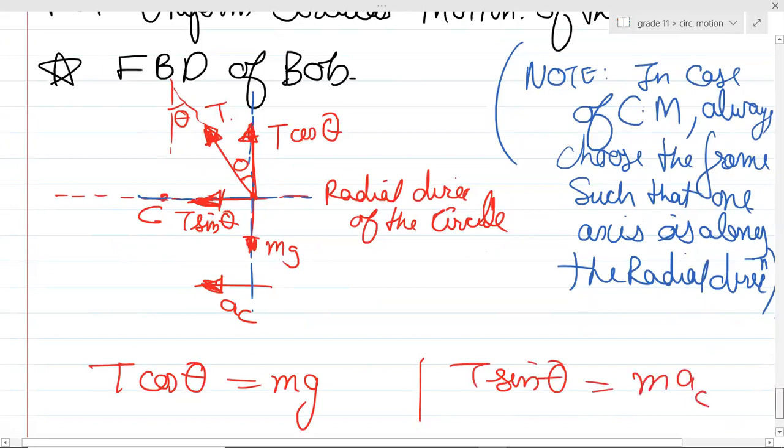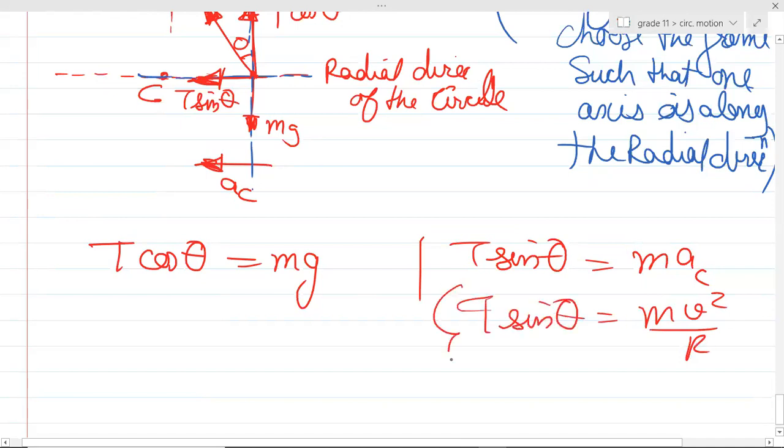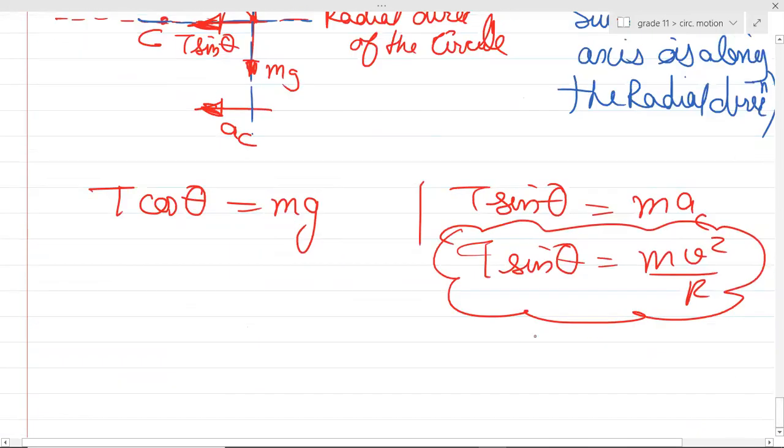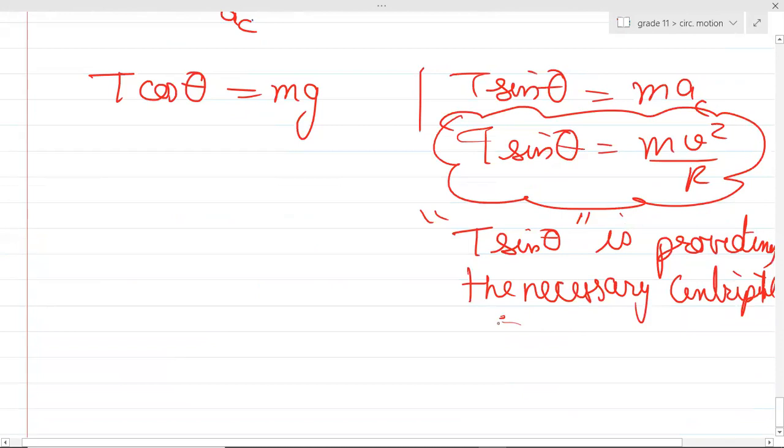What was a_c? So acceleration, yeah, v squared by r. So basically, can you see over here this statement? You will read this statement as T sine theta is providing the necessary centripetal force.